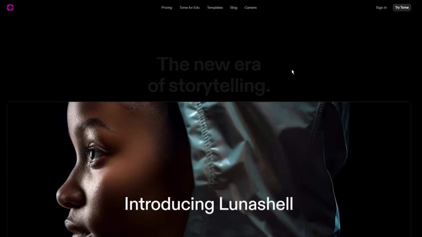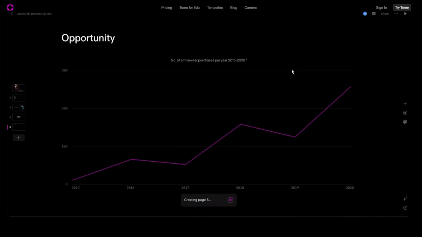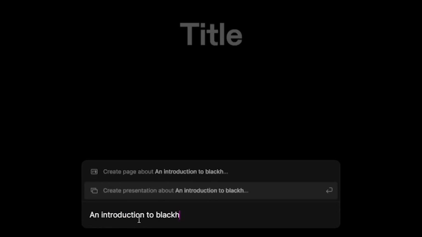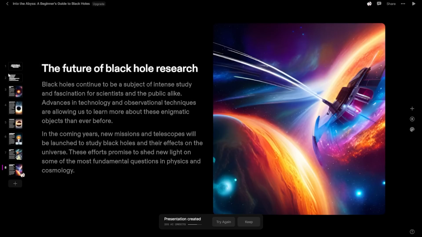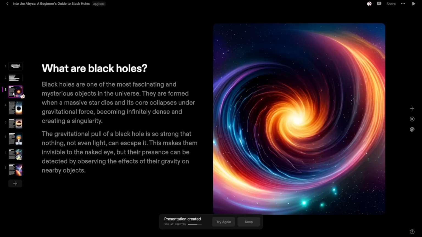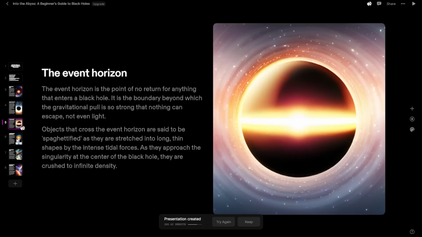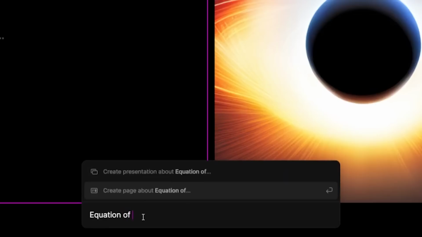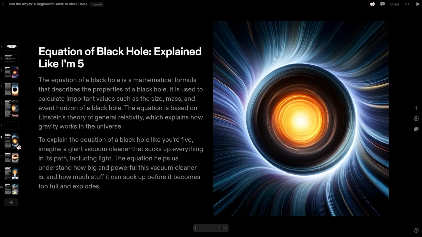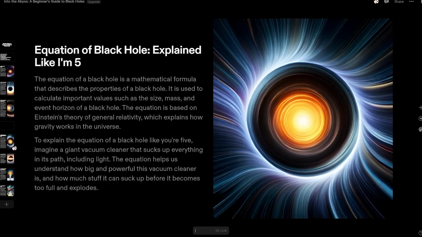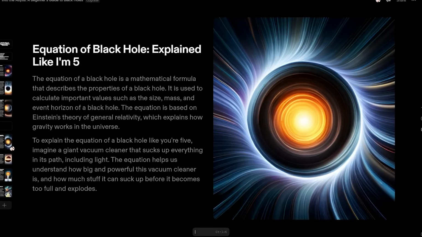What it does is that when you type in some text, it will create an entire presentation for you. So let's try creating a presentation about black holes. Everything you see here is AI generated, from the text to the images. Now, of course, this is far from perfect, but it already gives you a good starting point to work with. You can then edit the presentation with the tools that they provide. As you might imagine, this is a really useful tool for those who want to make their presentation look good and save tons of time while doing so.